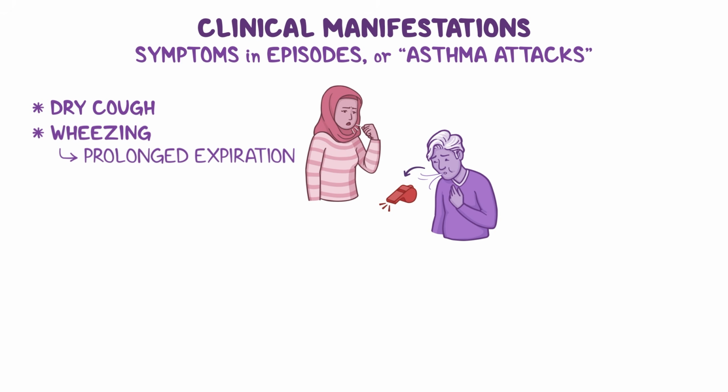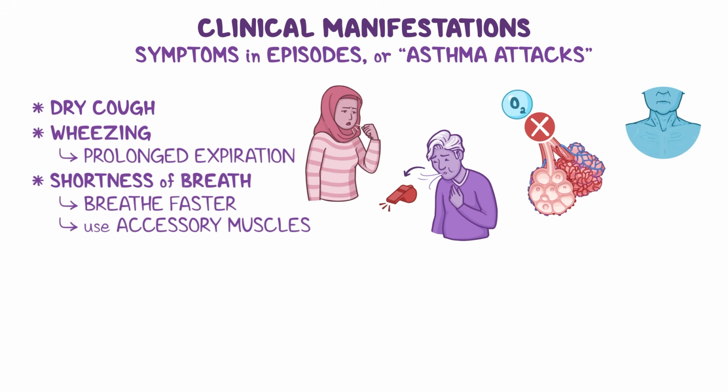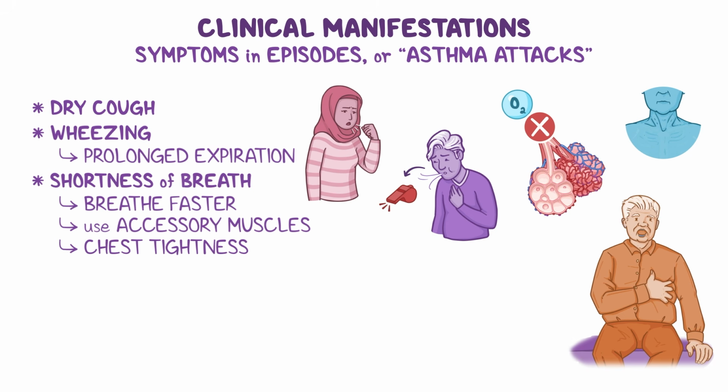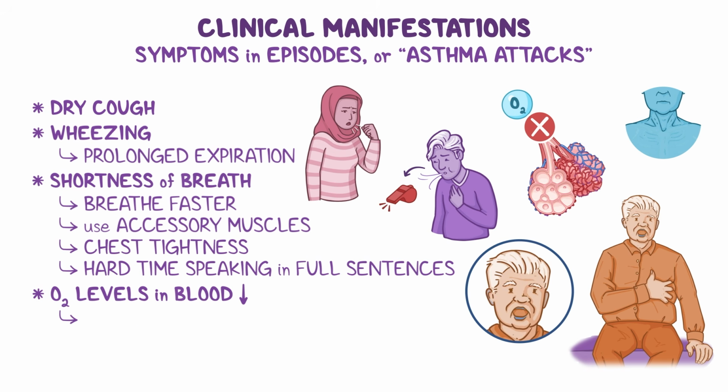And because the airways are tight, fresh air can't reach the alveoli, which reduces oxygen delivery to the lungs, causing shortness of breath. To compensate for this lack of air, a person will usually breathe much faster and use accessory muscles to help with breathing. Many individuals also describe the feeling of chest tightness, like a heavy band squeezing around their chest. And because of these breathing difficulties, a person often has a hard time speaking in full sentences. Finally, in severe cases, oxygen levels in the blood can drop, causing a bluish discoloration around the lips called cyanosis.